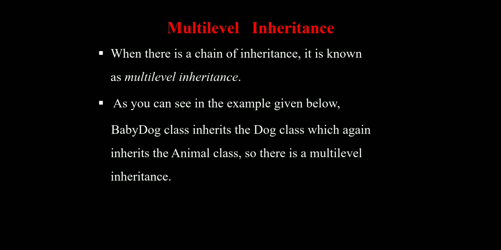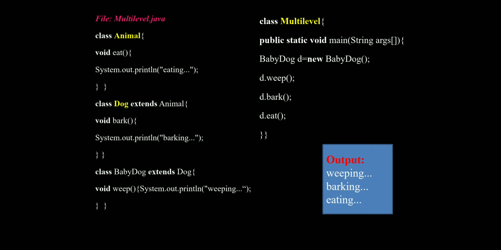From A to D there is a chain which includes the functionality of the inheritance concept. This is the example of multi-level inheritance. When there is a chain of inheritance, that is known as multi-level inheritance. As you see in the example given below, here an example is there, we can discuss that.